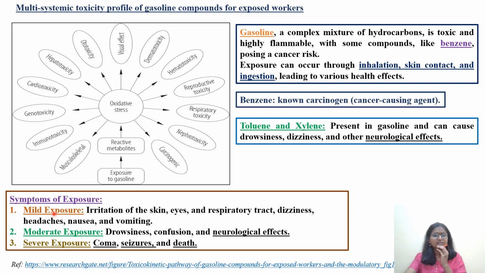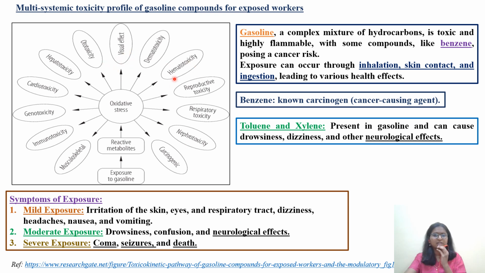Next, we'll see the levels of exposure and the kinds of damage they cause. With mild exposure, gasoline causes irritation of the skin, eyes and respiratory tract. As you can see, it is also impairing vision.